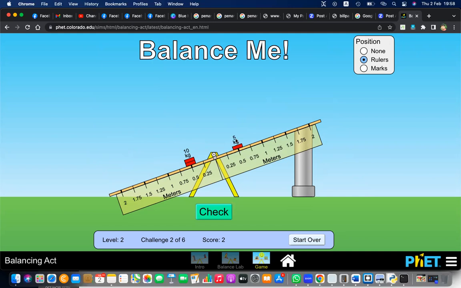No. Then where do we have to keep this? 1 meter. 1 meter. What is the reason?